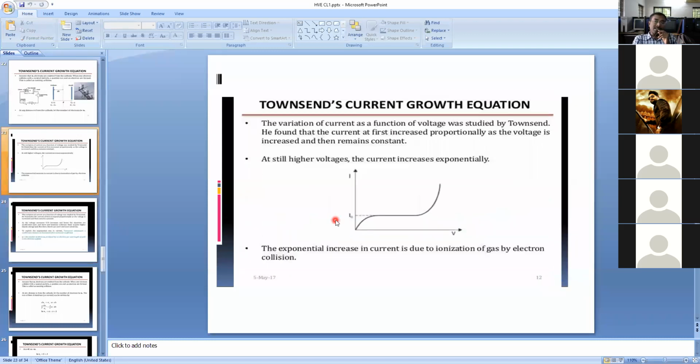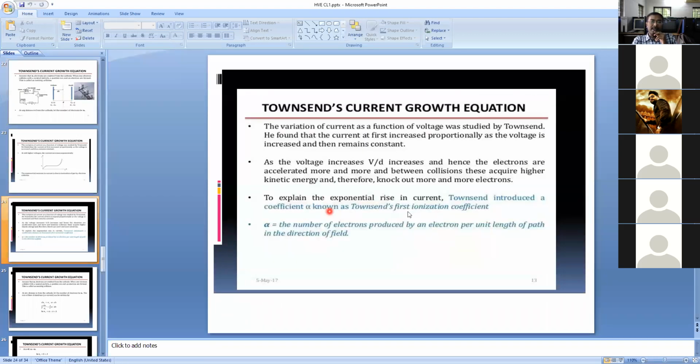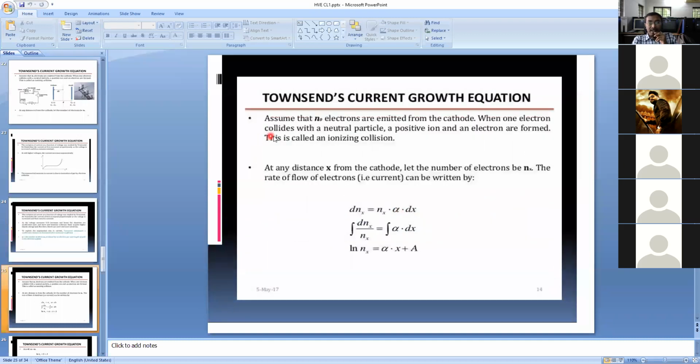At the transient starting condition, the electrons are released from the cathode plate, N naught electrons. Once we reach the anode, the total number of electrons is N D. That is how Townsend's first ionization coefficient is explained. Coming to here, there is a small derivation, a mathematical explanation.